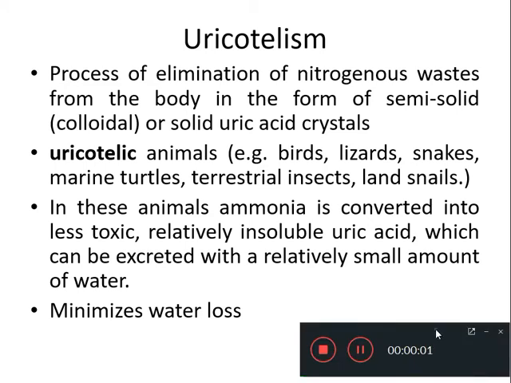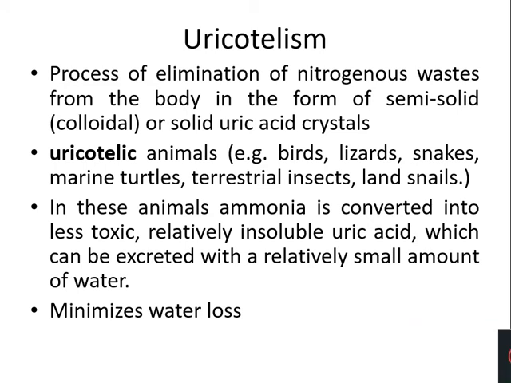Hello dear students. In today's class we will discuss the concepts underlying uricotelism, which is a type of nitrogenous waste excretion from the body. So what is basically uricotelism? It is a process of elimination of nitrogenous waste principally in the form of uric acid. Those animals which exhibit uricotelism are called uricotelic animals. So those animals in which the principal nitrogenous base is uric acid are called uricotelic animals, and the process is called uricotelism.